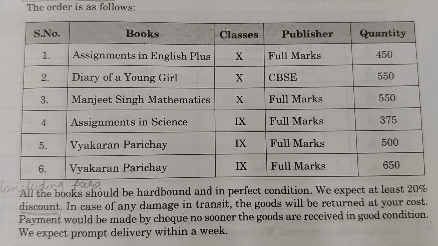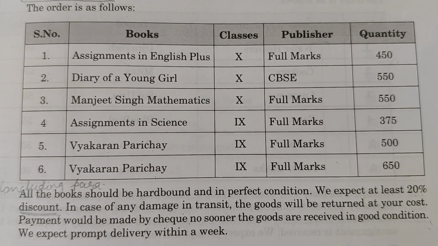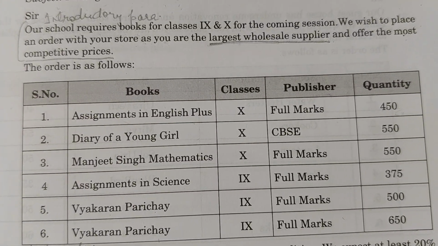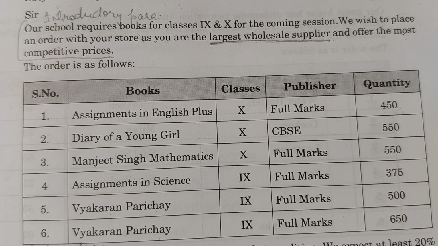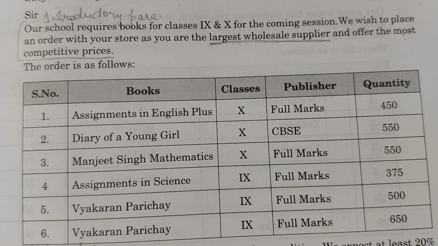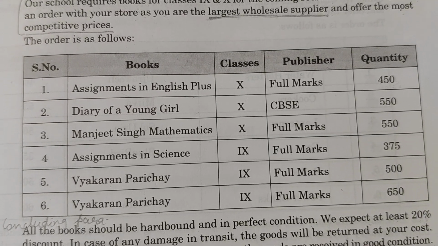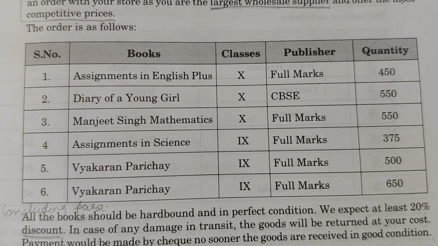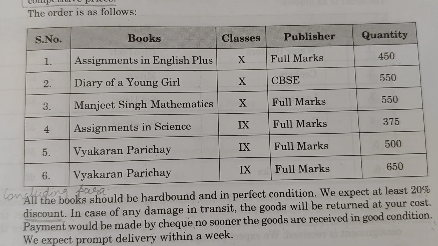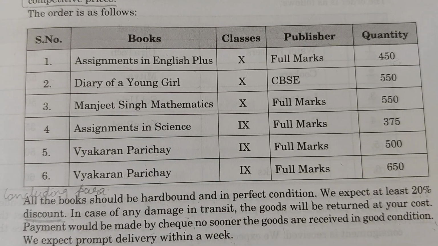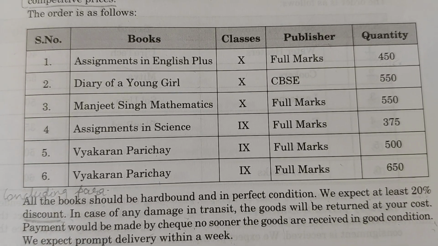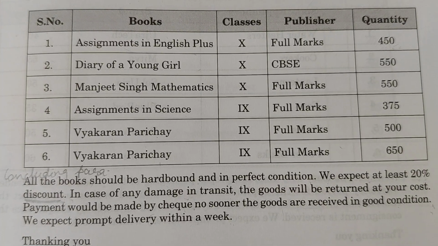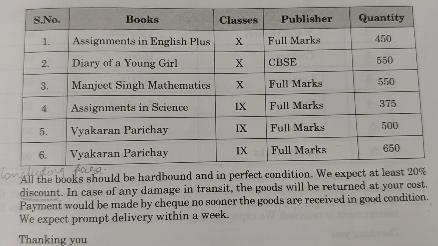Okay, so these are the three paragraphs. First of all, you will be writing the introductory paragraph, and that will be brief, not more than 3 lines, 2.5, 2 lines, 3 lines will be enough. Then don't forget to make a table, and detailed information of goods or items will be there in the form of a table. Then you have to write a concluding paragraph. So that's it for this letter for placing an order.